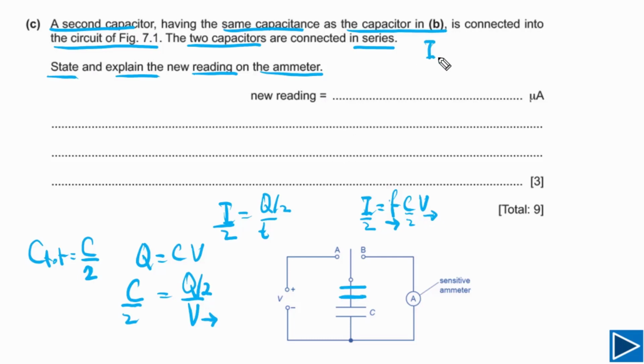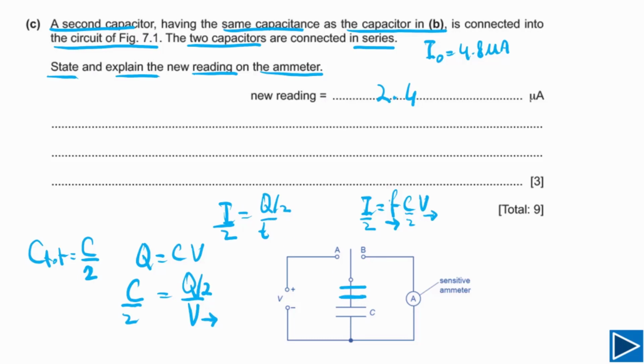Before, the value of current I naught was equal to 4.8 microamps. Now it becomes half. It simply means the new value of current is equal to 2.4 microamps. And charge is half because capacitance is half. Or you can say current is half because capacitance is half. You can also explain this by saying as F and V are the same, when the capacitance becomes half, I also becomes half. That's all you need to understand and write down to answer this question.